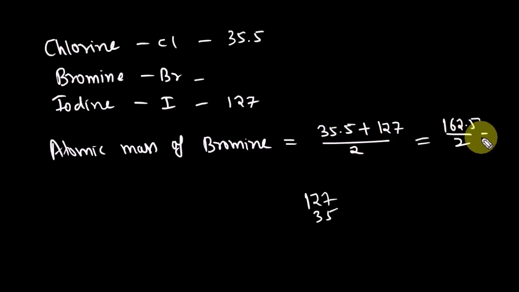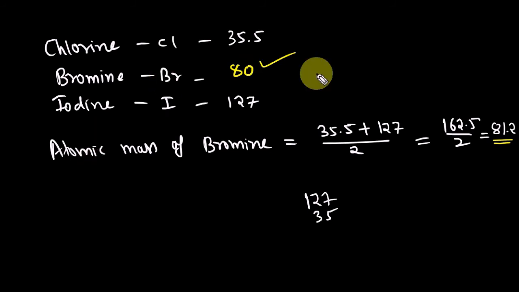That gives 81.2. But the actual atomic mass of bromine is 80. So 81.2 is approximately 80. That is why he said roughly, not exactly.